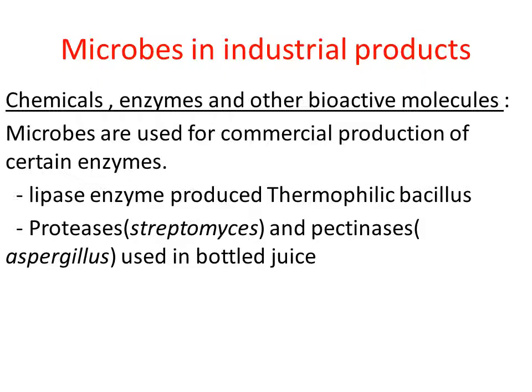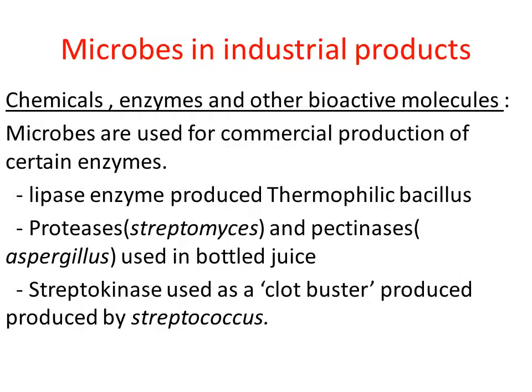Let us look into one more enzyme produced on a large scale, that is streptokinase enzyme. What is the use of this enzyme? Streptokinase enzyme is used to remove blood clots from the blood vessels. When there is a clot in the blood vessel, it disturbs the flow of blood towards the heart, right?